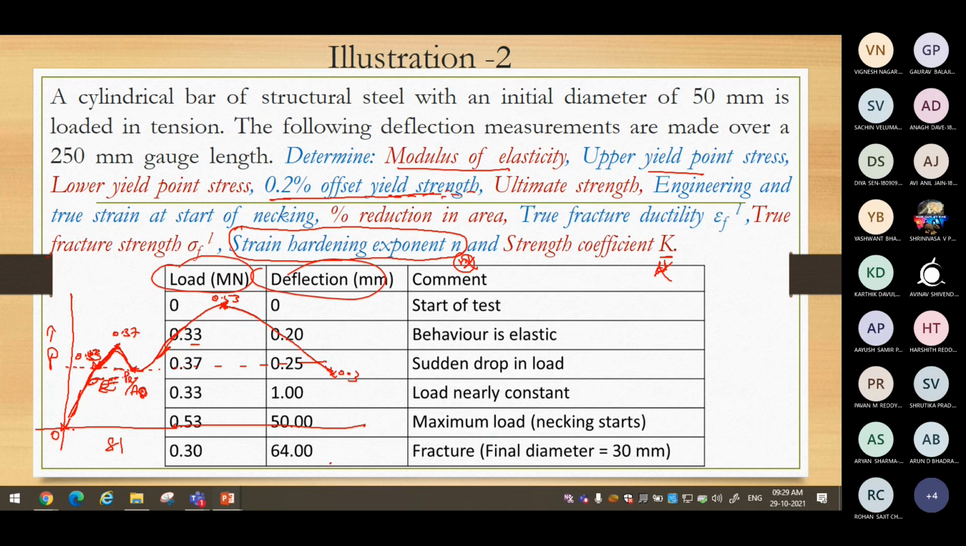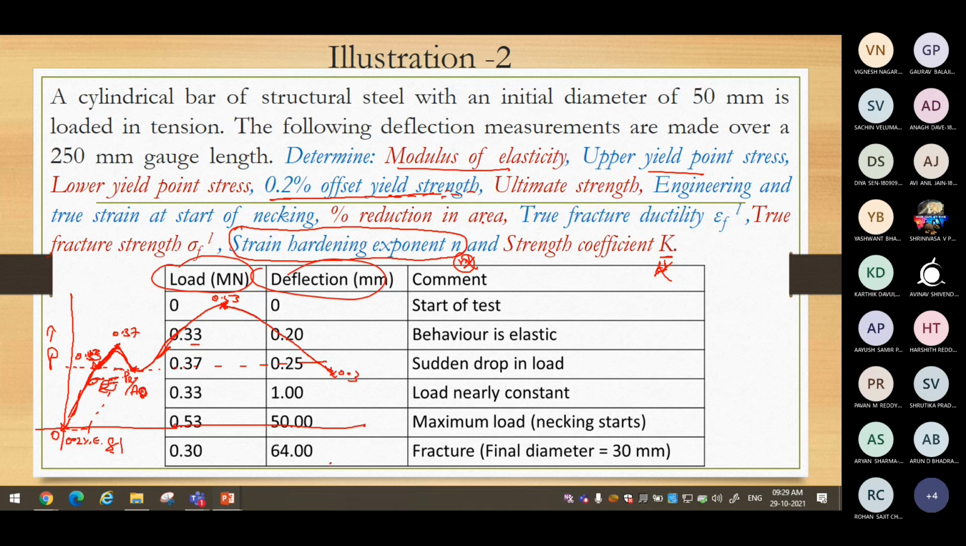Then take 0.2% of the strain. If you draw the stress versus strain diagram, take 0.2% strain, not deflection. Draw the line, and you know how to obtain the proof stress. 0.2% offset yield strength means proof stress, from the strength of material. Okay. So then ultimate strength, engineering and true strain, engineering and true stress, percentage reduction in area,